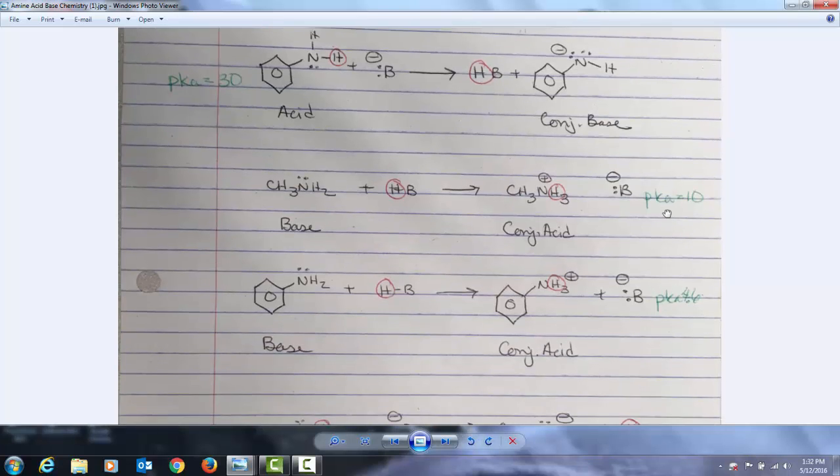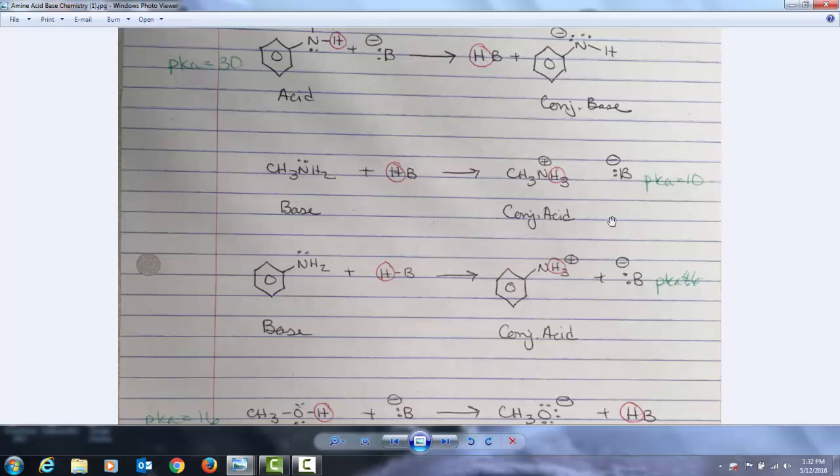Now, amines, of course, can be bases, and you're actually going to see them more in this realm of chemistry. They are able to pick up protons from varieties of sources to make up their corresponding conjugate acids. And these conjugate acids are weak, but they're not as weak as the ones I was talking about previously, where the amine is the acid. The conjugate acid strength for an alkyl amine that has been protonated is around 10, and that for an aryl amine that has been protonated usually is somewhere between 4 to 6. In the case of aniline becoming protonated, the conjugate acid's pKa is 4.6 exactly.